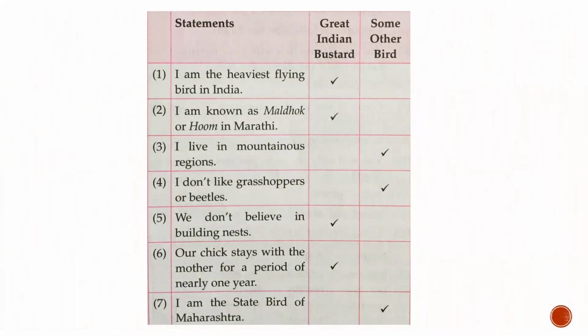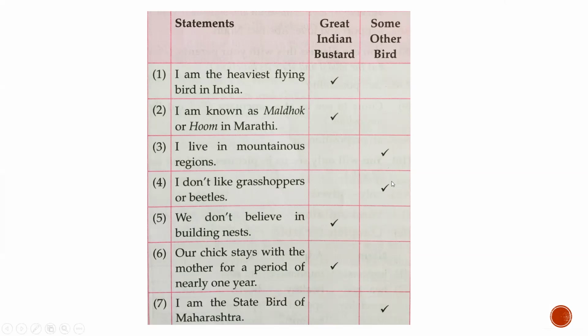State whether the following statements are those of a Great Indian bustard or not. Put a tick mark against the right option. Now here the statements are given and two options are given. Great Indian bustard and some other birds. We should read the statement and we should think the statement applies true in case of which bird, and in that bird's column we are supposed to put a tick. Let's discuss the first one.